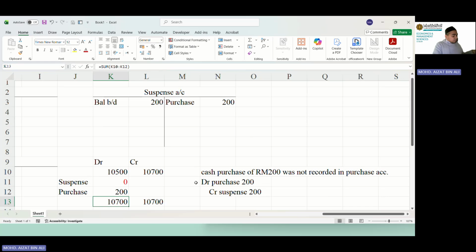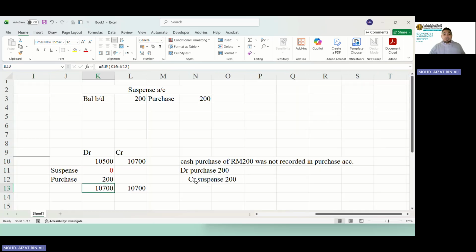Actually, in the textbook, there is a question on suspense account, page 131, question 6. I want you to try question 6. We will discuss question 6 in our next class. Show the journal entries, but at the same time, I want you to create suspense account. Open suspense account and at the same time show the journal entries. We will discuss this question in our next class.